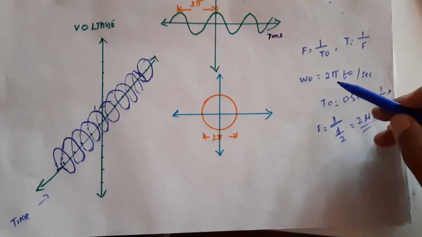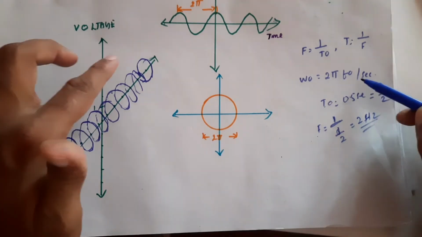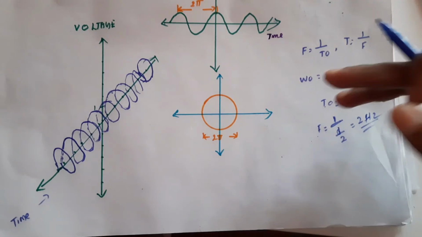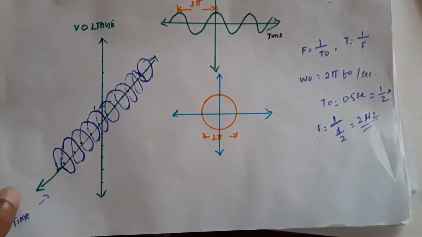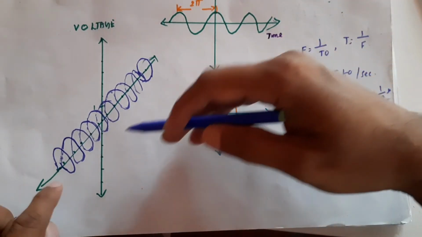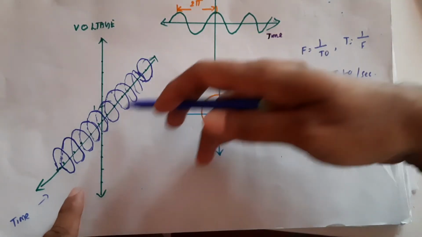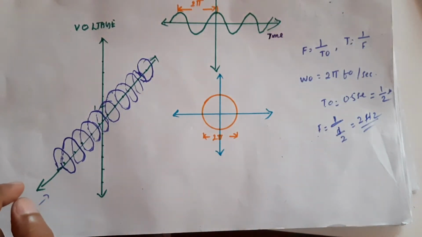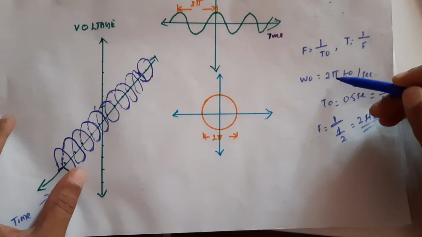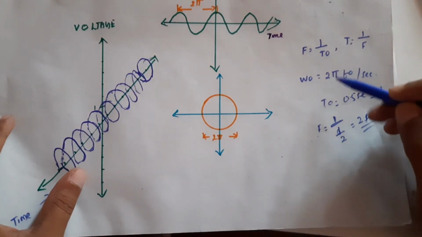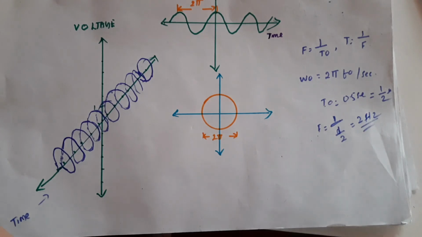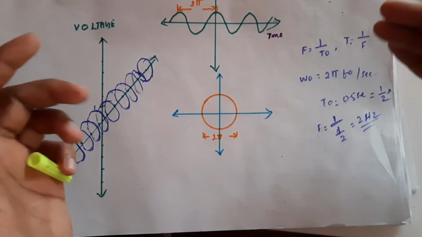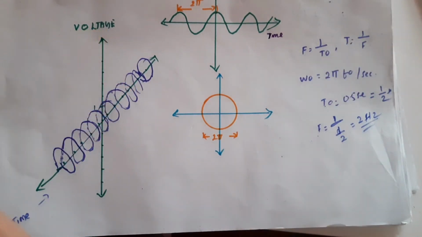So angular frequency is how many circles the signal completes in 1 second. When we are seeing from here, we only see this circle. When we are seeing from this side, the signal will look like this. So angular frequency is 2 pi f0. That means it is how much of a round is completed in 1 second. That is called angular frequency.